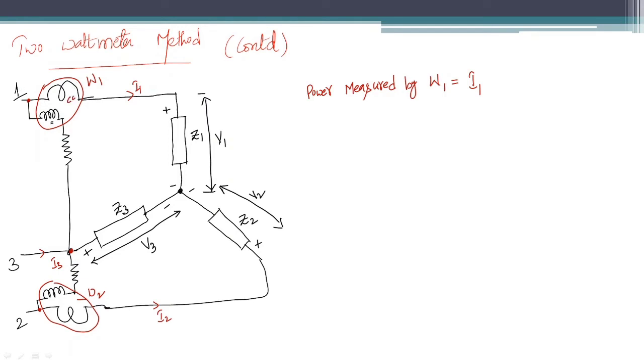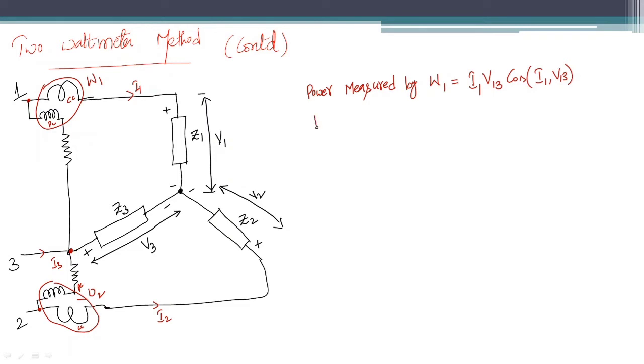Okay, so this is the current coil, and this entire thing is the pressure coil, right? As the pressure coil of the wattmeter W1 is in between line 1 and line 3, the voltage which it will measure is V13, and the power is I1 V13 cos of the angle between these two quantities, the angle between I1 and V13.